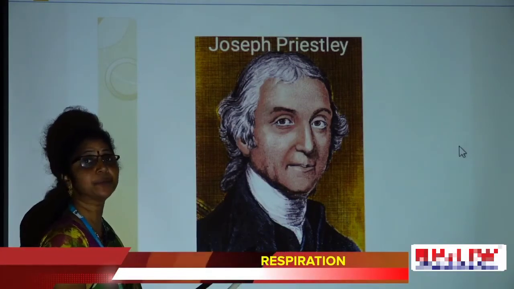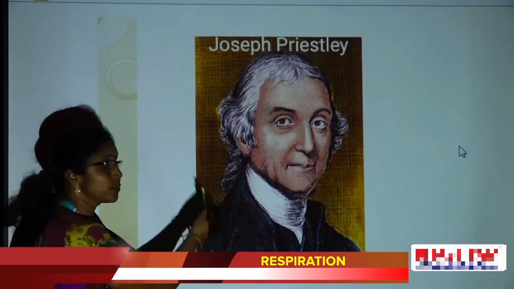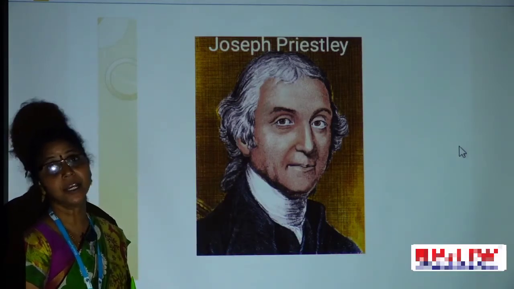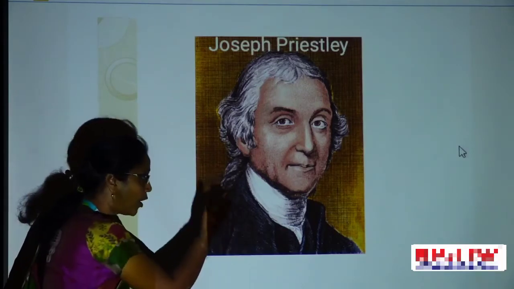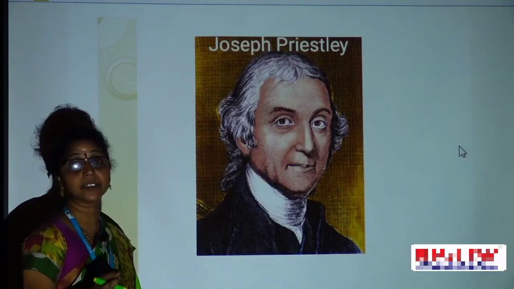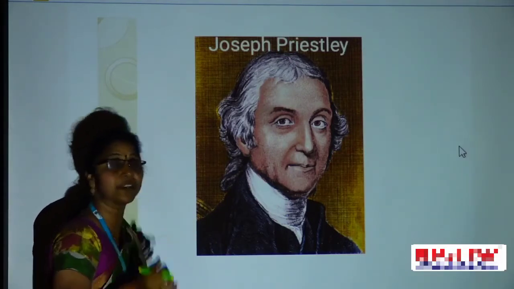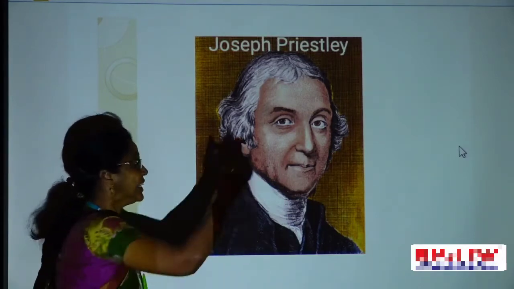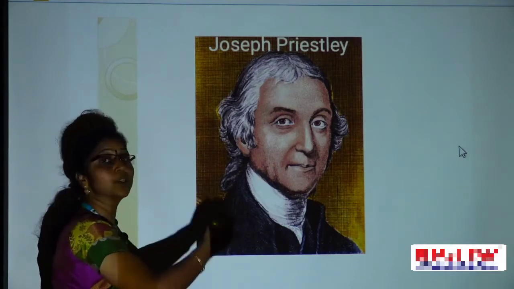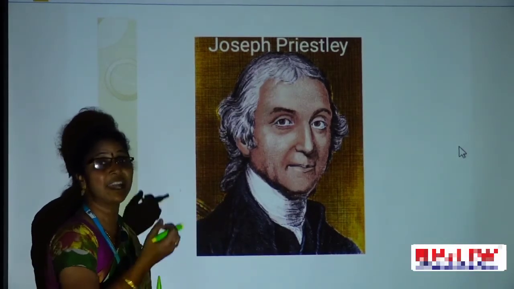In the previous chapter on nutrition, he conducted the bell jar experiment and observed the exchange of gases between the mint plant and the mouse. Not only that, he discovered oxygen.